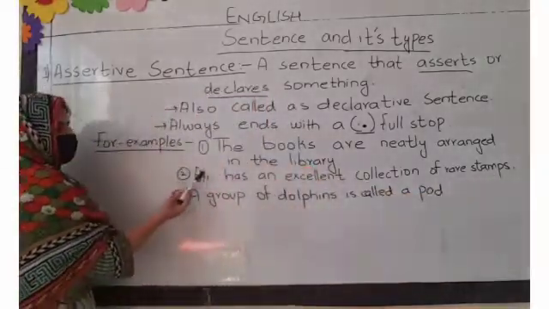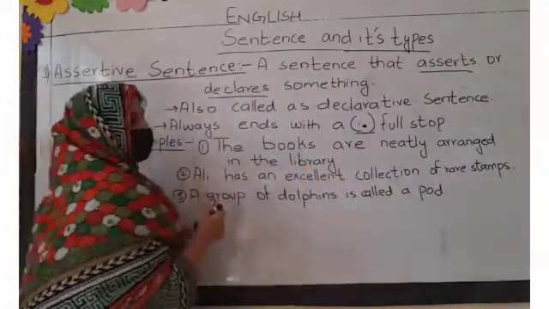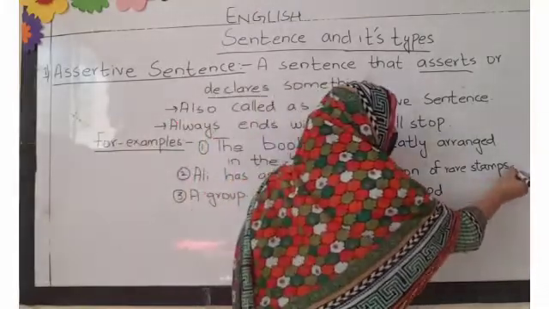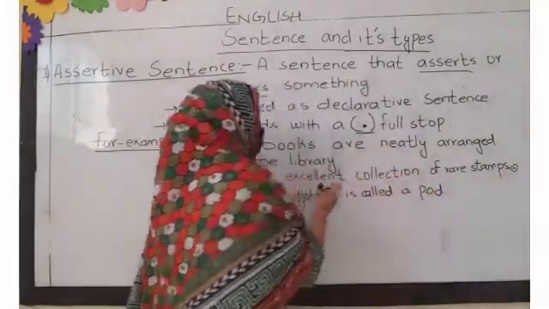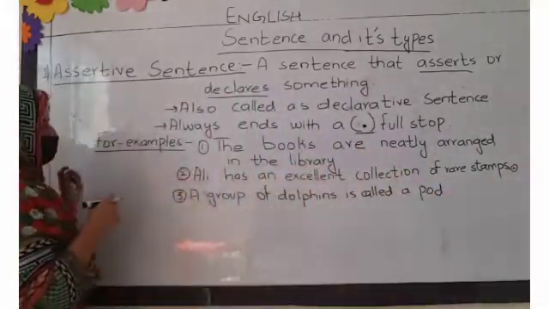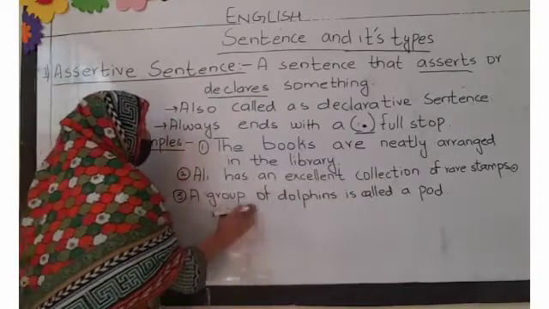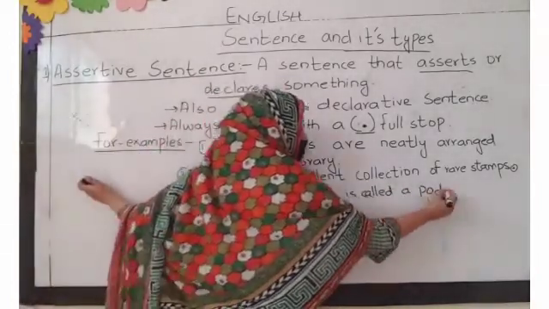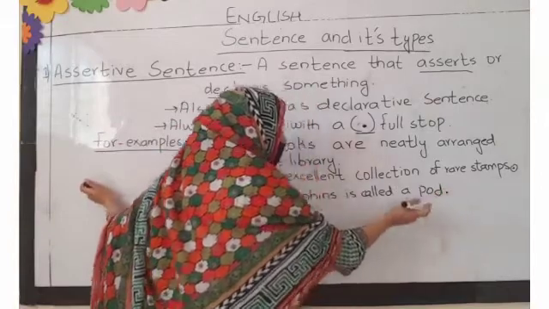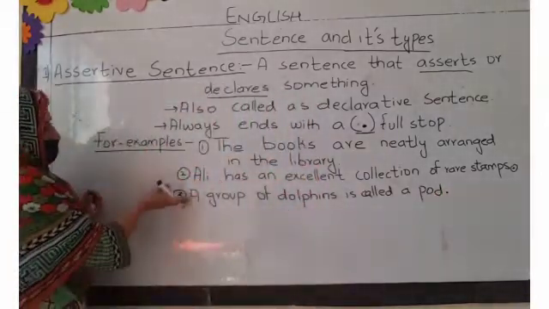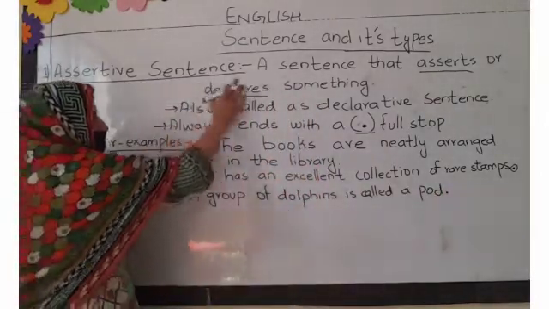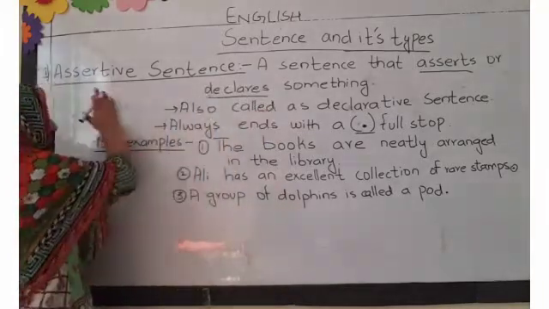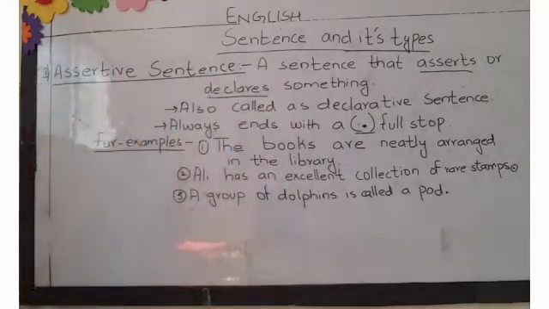This is also an example of an assertive or declarative sentence. As you can see, the full stop at the end. The third sentence is: a group of dolphins is called a pod. You can see the full stop at the end and this sentence is an assertive sentence. So we can say that these are assertive or declarative sentences.